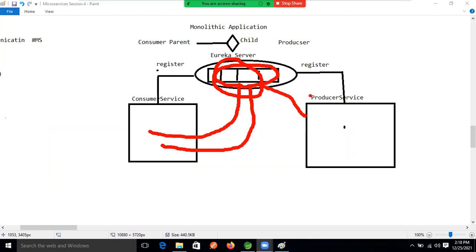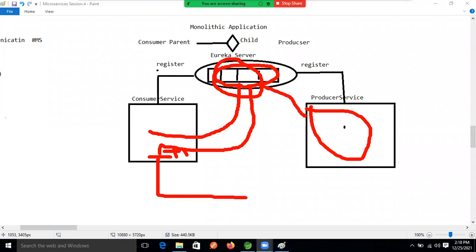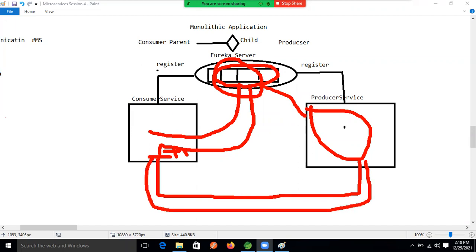From here this microservice's URI we will get, plus we will add the path. We need one more client like a REST template client. The REST template will make the request to this client, and the producer result will be returned here. Clear, guys?